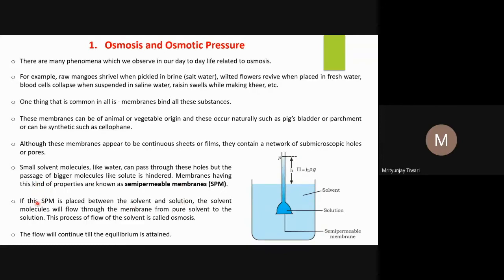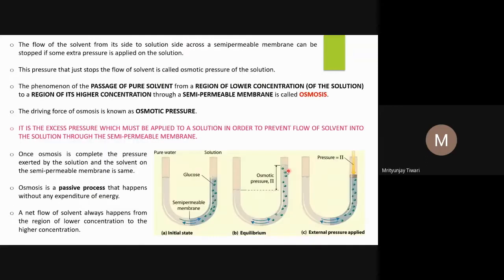If this semi-permeable membrane is placed between the solvent and solution, inside it the solution is there, and outside is the solvent. The solvent molecules will flow through the membrane from pure solvent to the solution. This process of flow of solvent from the pure solvent to the solution is called osmosis. And the flow will continue till equilibrium is attained. And when the equilibrium is attained, this pressure that I said, one can call it as osmotic pressure.